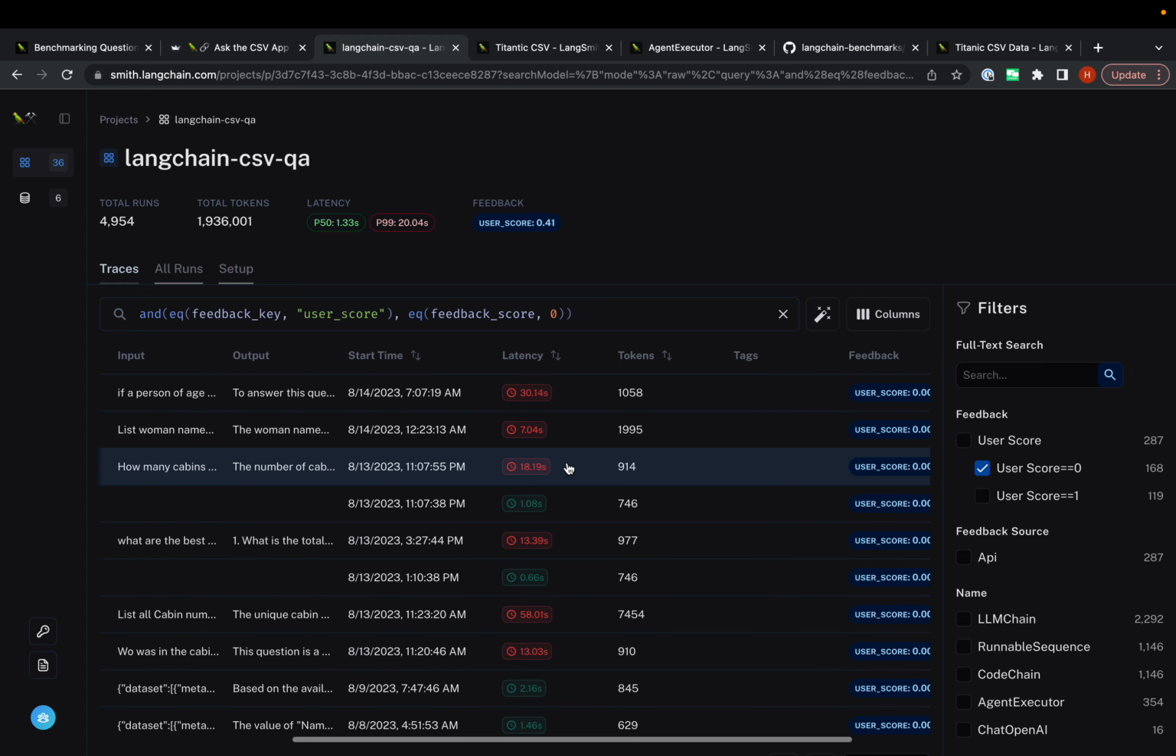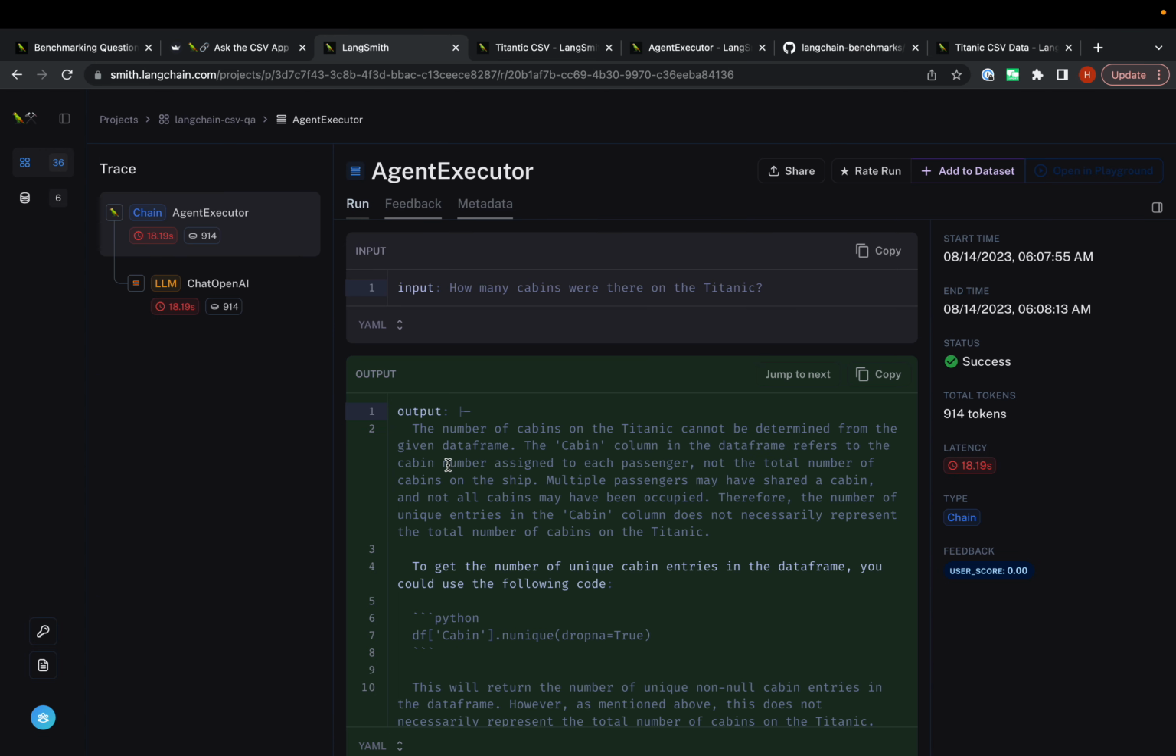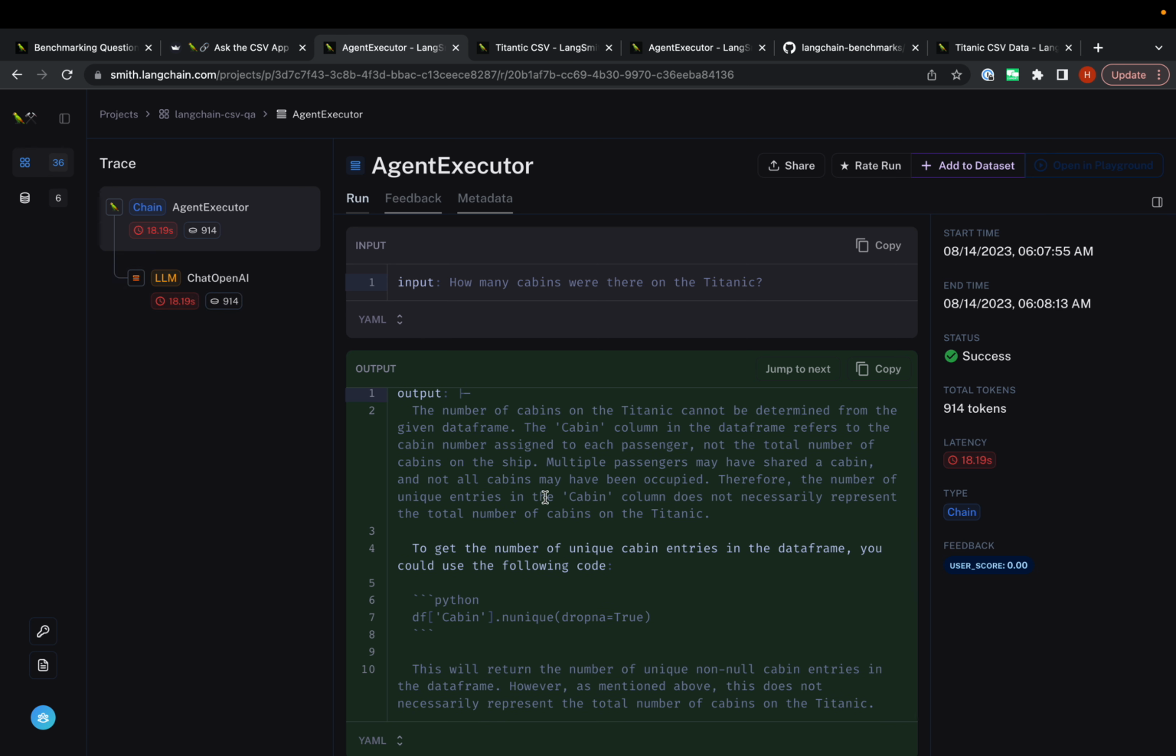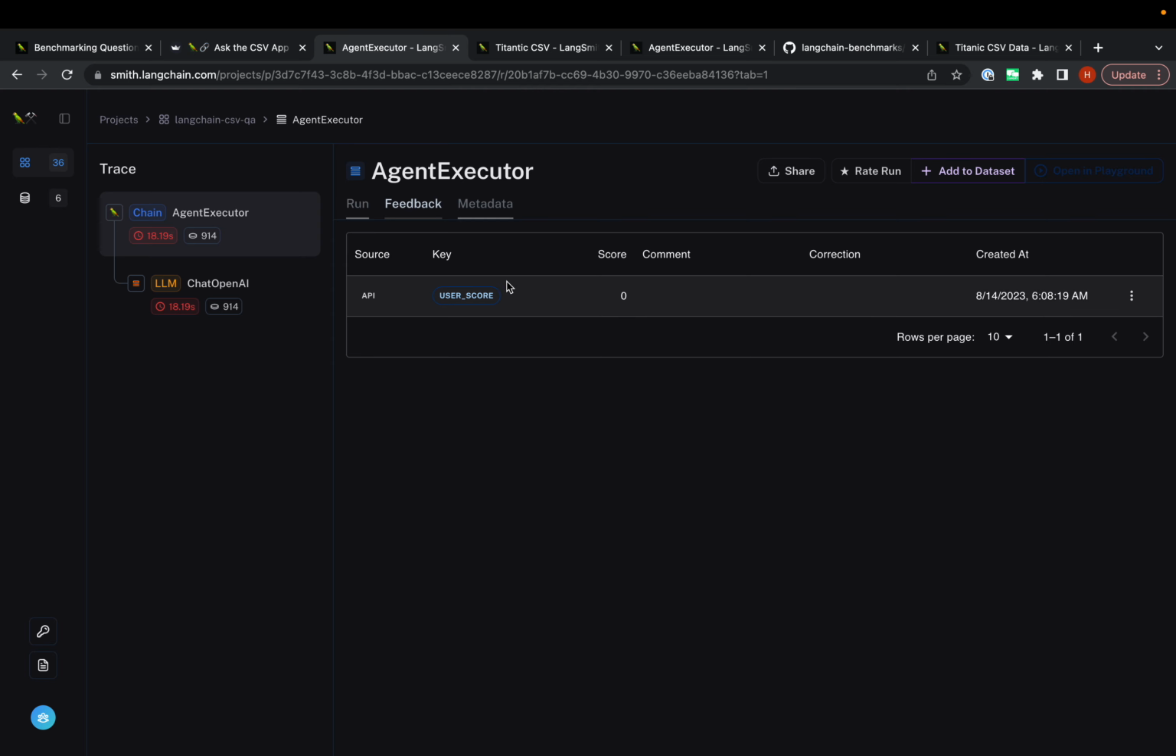Now that we have these data points, we can click into any one and see the trace of what happened. Here we have this agent. The agent didn't actually do anything. It just responded from the OpenAI model. We can see this input and this output. Basically it looks like the agent didn't do anything under the hood. It just said some Python code that you could run on the CSV, but it didn't actually do it. That's why the person probably gave it this feedback of a 0.